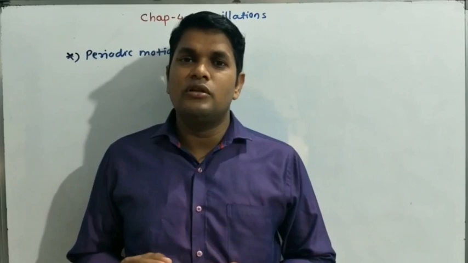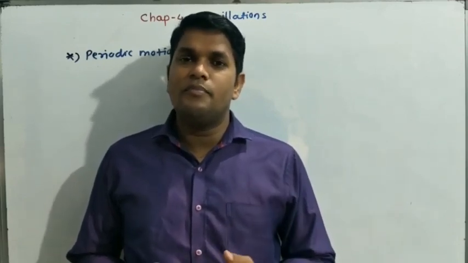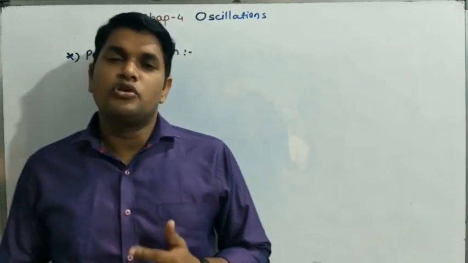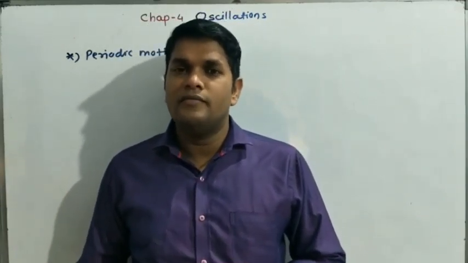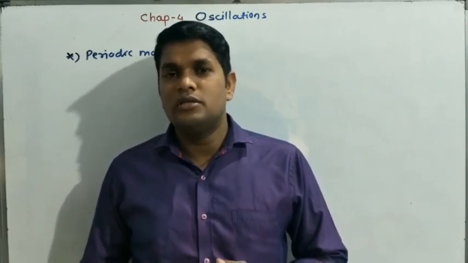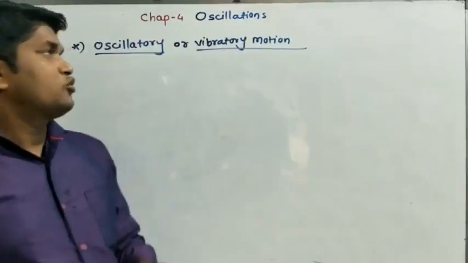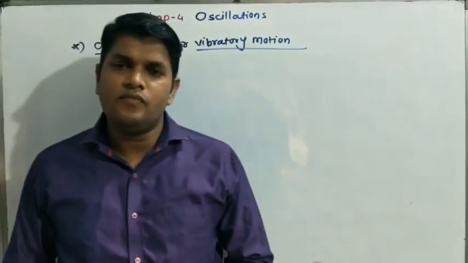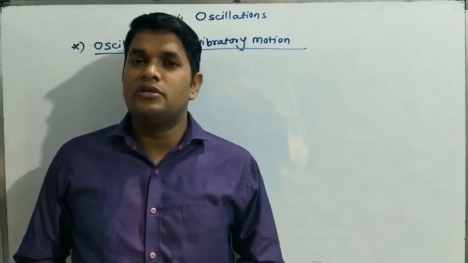म्हणजे अशी मोशन जी इक्वल इंटरवल ऑफ टाइम मध्ये स्वतःहून रिपीट होते, त्या मोशनला आपण काय बोलणार आहोत? पिरियडिक मोशन. For example, motion of earth around the sun, then motion of blades of fan, motion of electron around the nucleus. These are the examples of periodic motion. Understood? Oscillatory or vibratory motion is a type of periodic motion.